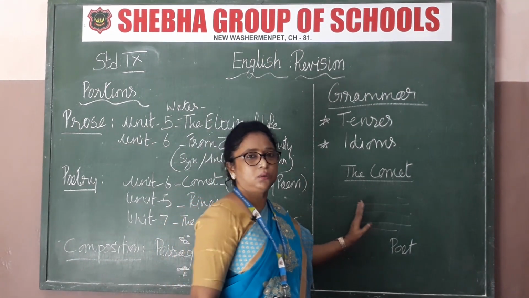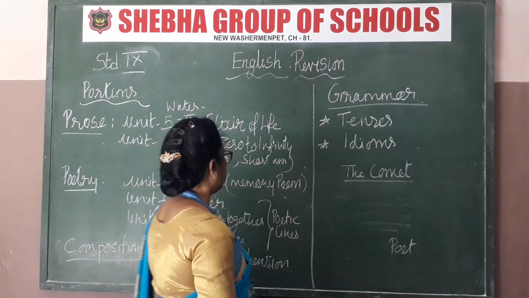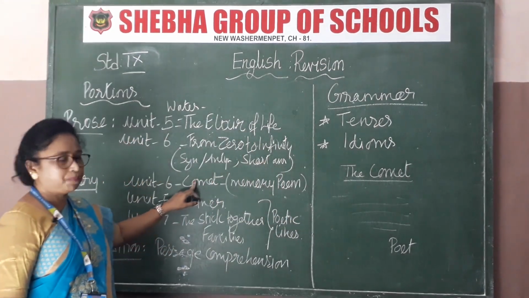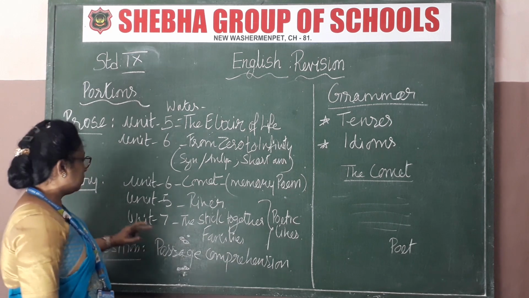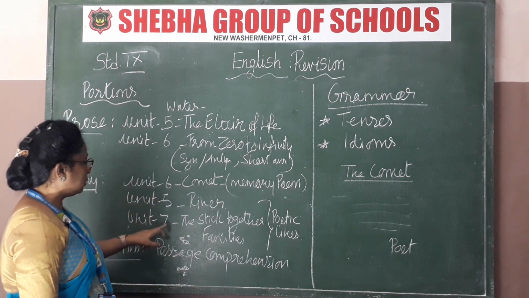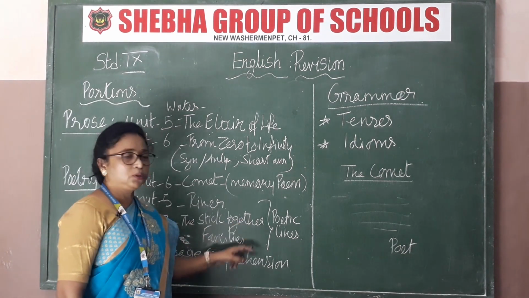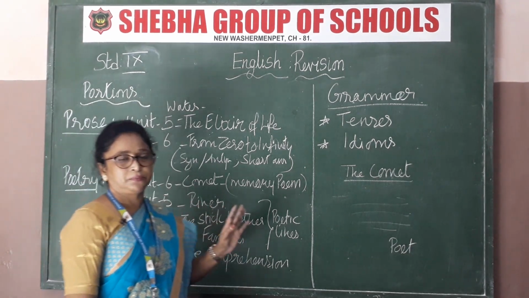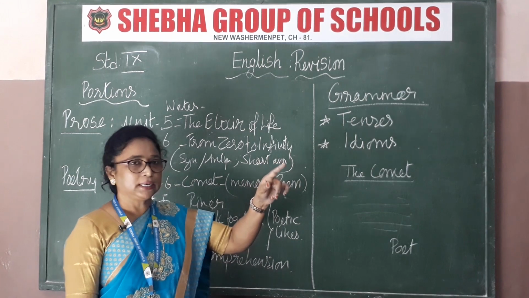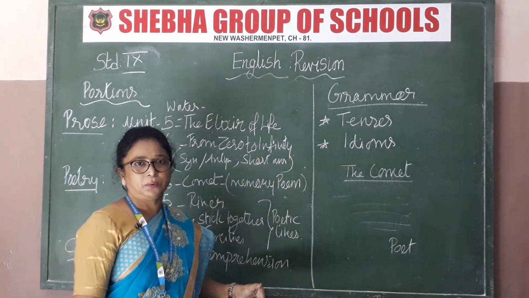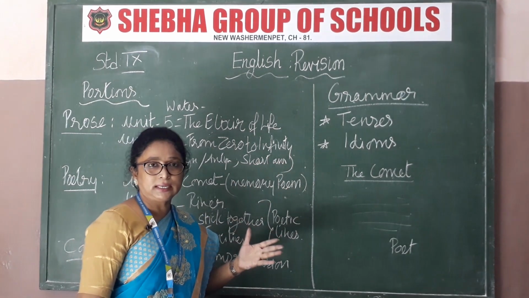Okay, so listen to the advice that is given to you. The next is the memory poem, which is only a common poem. Then for the question answers, unit 5 poem and unit 7 poem, that is The River and The Stick Together Families. These two poems only I have given you question answers. That is, read the following poetic lines and answer the questions below.